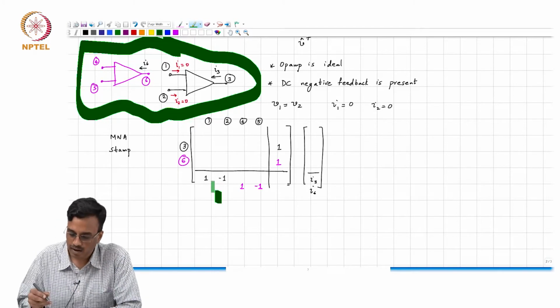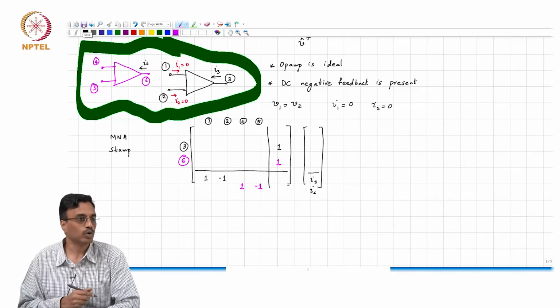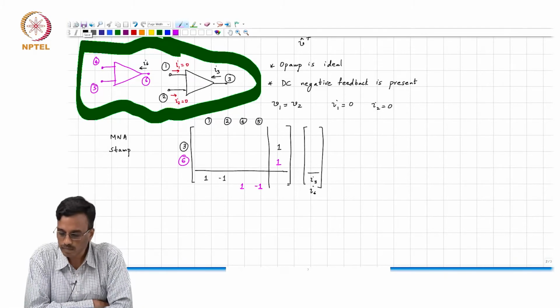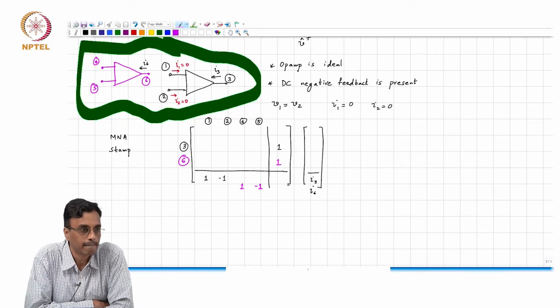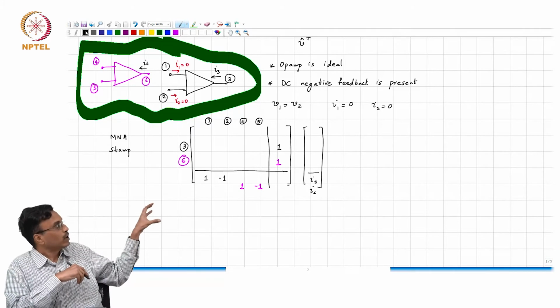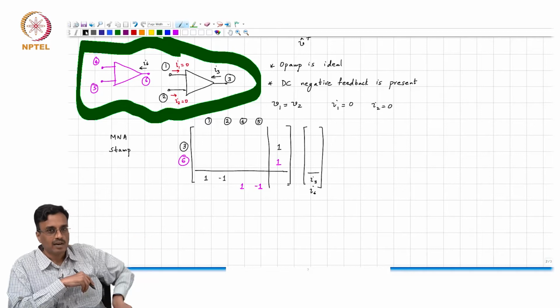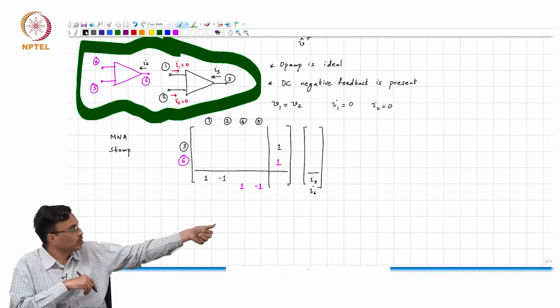Now, if I say draw the circuit, what would you do? Do you understand the question? So far, what we have done is gone from the circuit to the MNA matrix, right? Now, I am asking you, here is the MNA matrix, what is the circuit?